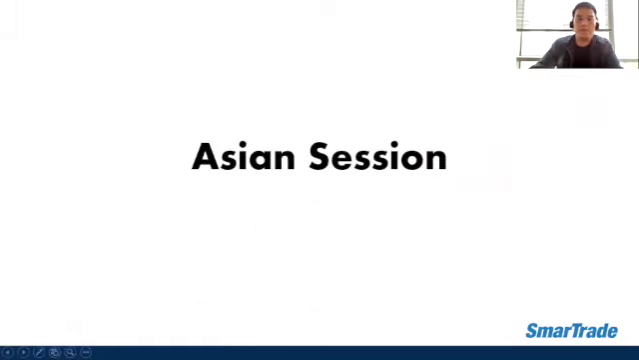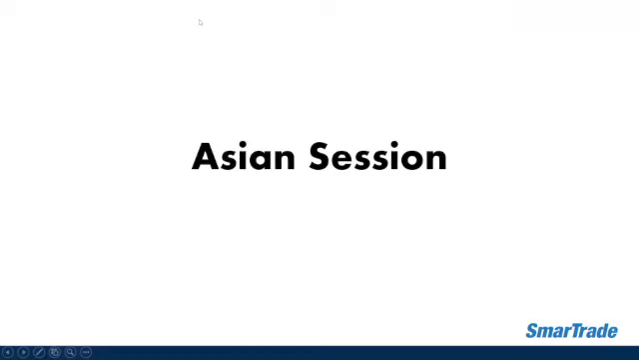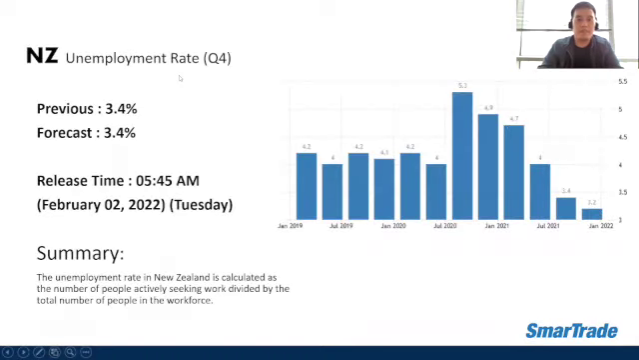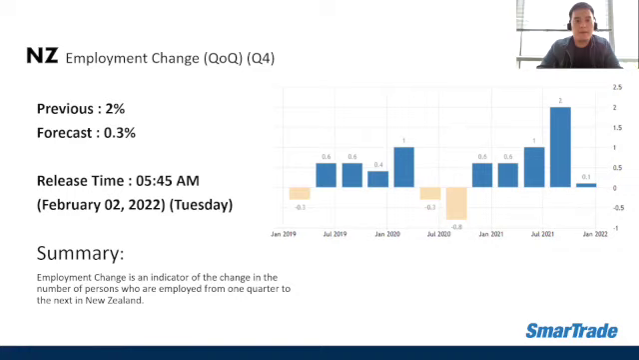And for today's economic data, during the Asian session, first we have the unemployment rate for the fourth quarter for New Zealand. The previous and the market forecast were the same at 3.4%, and the release time earlier was 5:45 a.m. The actual data was slightly lower, around 3.2%, which did not beat the market expectations and also the previous data.